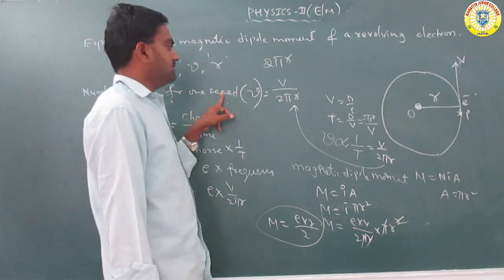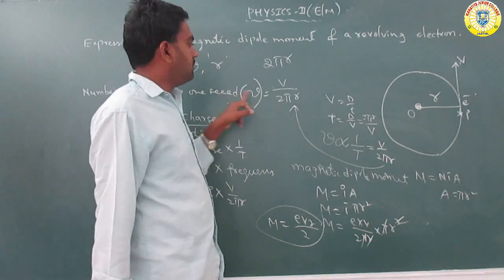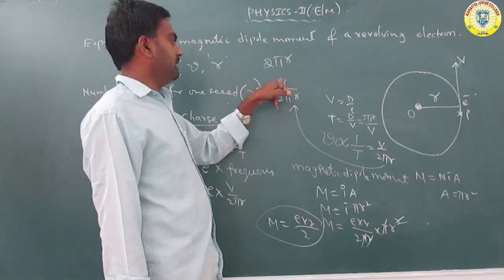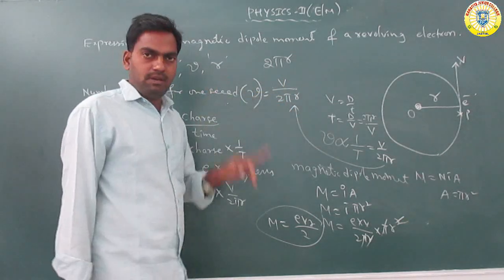So the frequency is equal to 1 by t. So 1 by t, where t is 2 pi r by v. We can write v by 2 pi r as the frequency. Okay, got it.